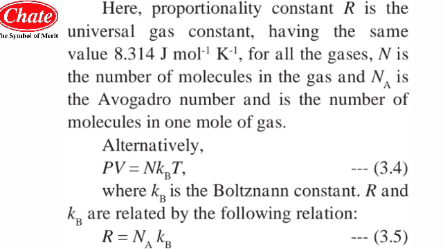Alternatively, we can write PV is equal to N Kb into T, where Kb is the Boltzmann constant. R and Kb are related by the following relation: R is equal to Na into Kb. So these are the three equations we can write by replacing n, Na, Kb. The Kb is the Boltzmann's constant, you have to keep in mind. And we have learned the universal gas constant R, having the value of 8.314 joule mole raised to -1 into K raised to -1.